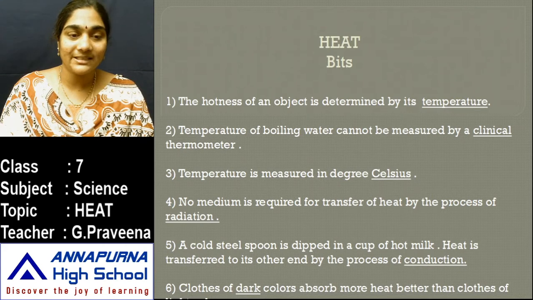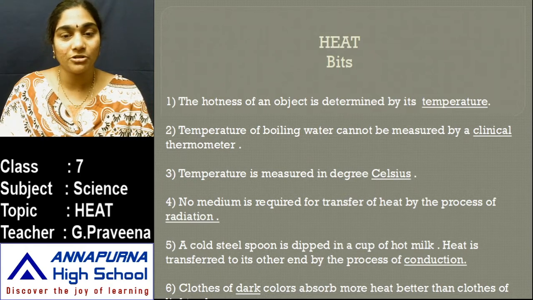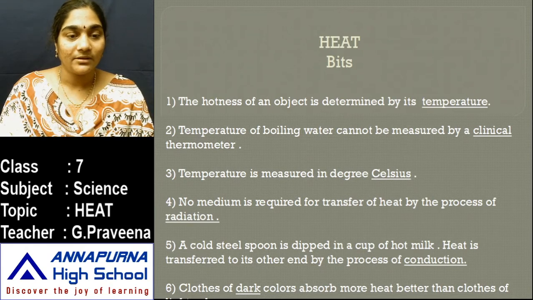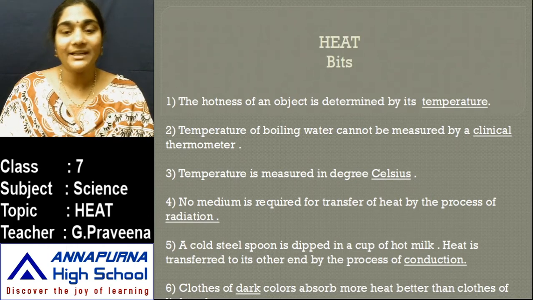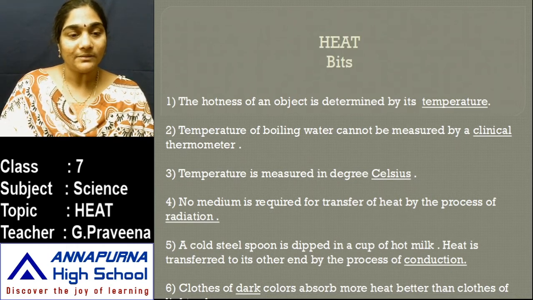A cold steel spoon is dipped in a cup of hot milk. So heat is transferred to its other end by the process of conduction. So in the process of conduction, the heat is always transferred from a region of hotter end to the colder end. And the next one is, clothes of dark color absorb more heat better than clothes of light colors. Is it so? Yes.